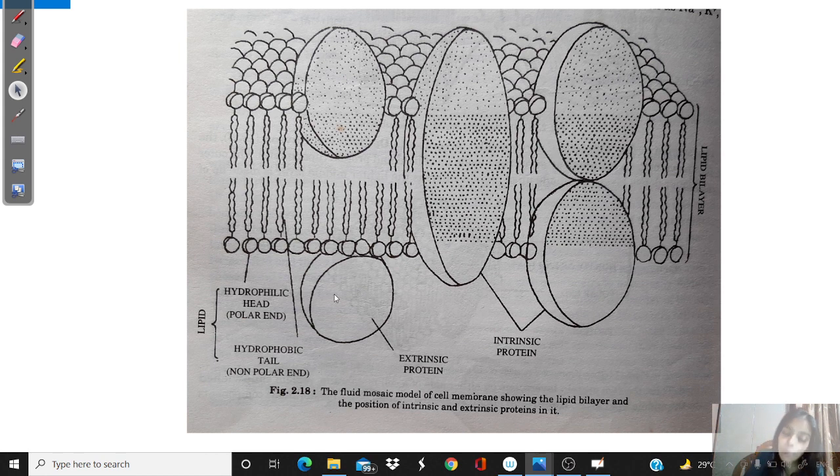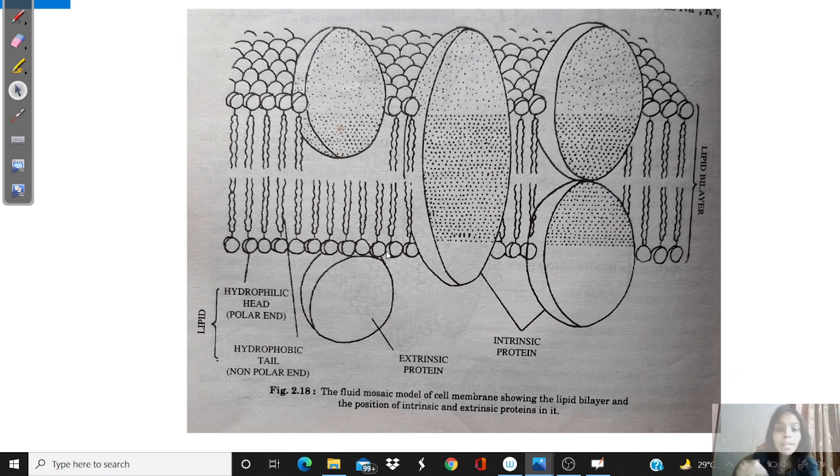Now the extrinsic proteins are loosely bound to the cell membrane. The forces which keep them together along with the lipid molecules are very weak. Electrostatic forces keep them together with the lipids. As a result, if some kind of mechanical pressure is exerted on the membrane, the extrinsic proteins can be easily taken out because they are loosely bound. So they can be easily detached.